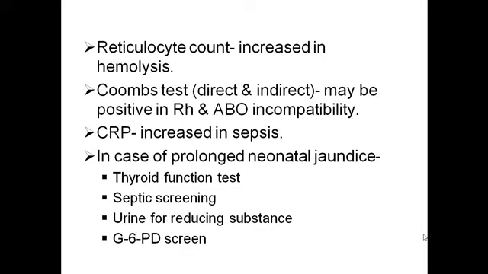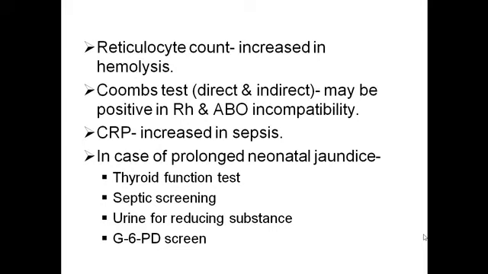Reticulocyte count should be done if we suspect hemolytic jaundice, like Rh or ABO incompatibility. And Coombs test is also done, both direct and indirect, and this may be positive in case of Rh and ABO incompatibility. C-reactive protein should be done to exclude septicemia.